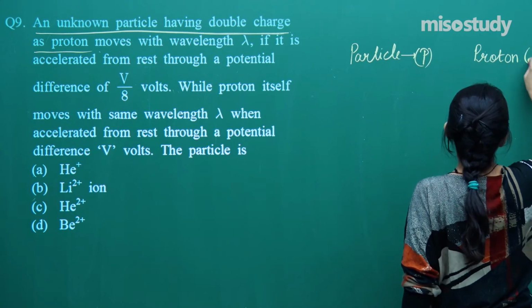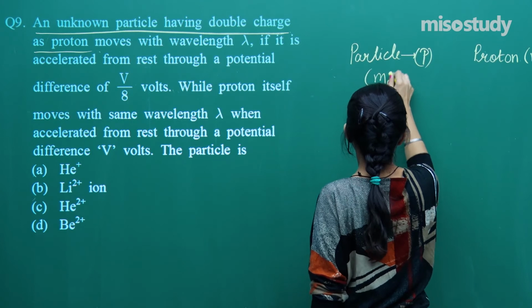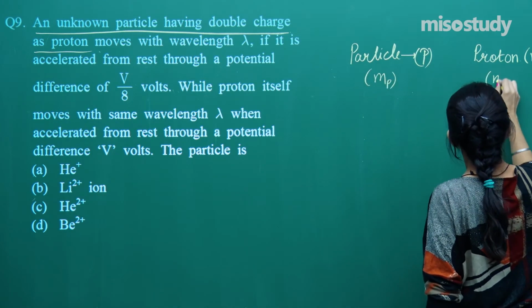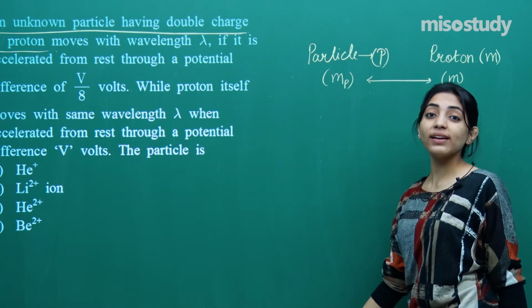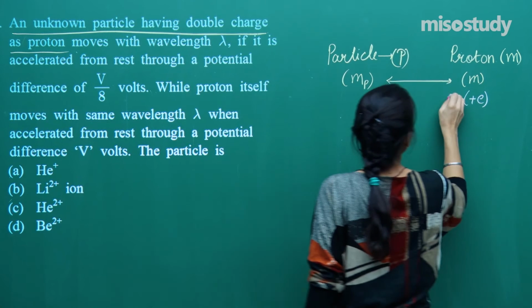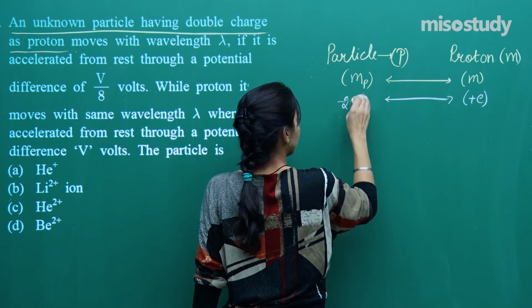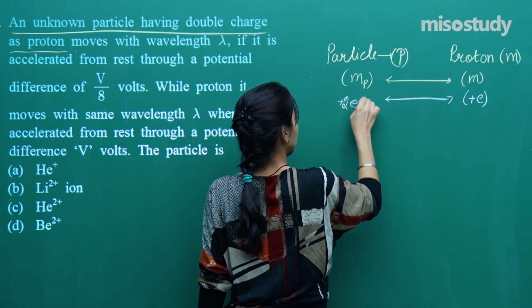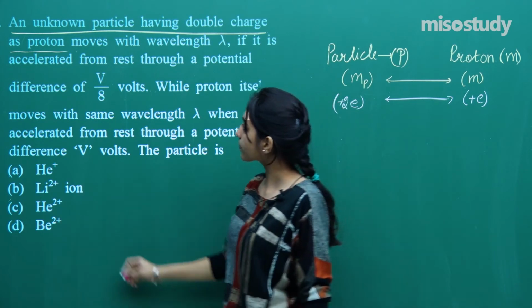Let us say the mass of the proton is m, so the mass of the particle will be mp. Now assume that the charge on the proton is plus e. So the charge on the particle can be presumed to be plus 2e. Am I right? So this is what is said to us in the question.